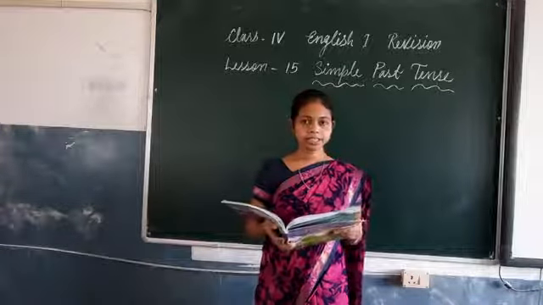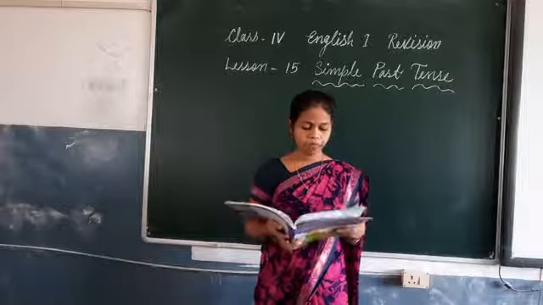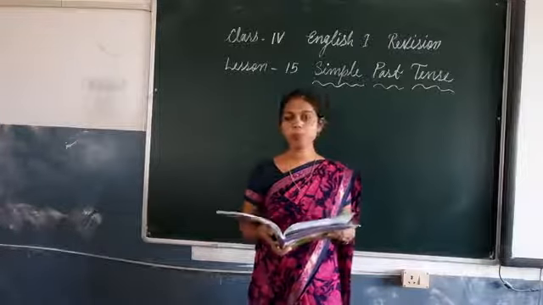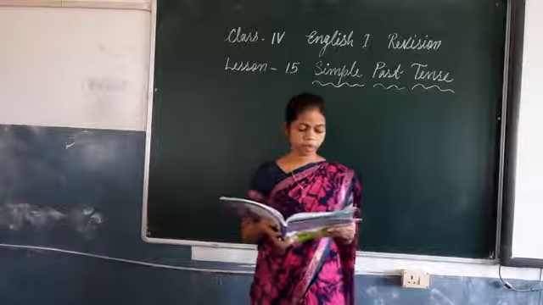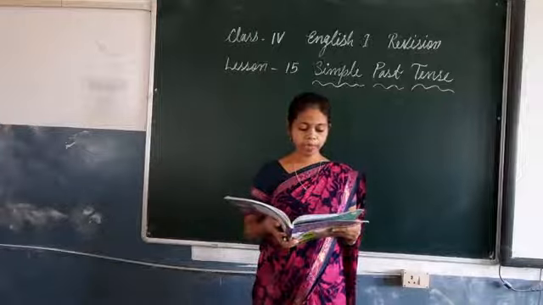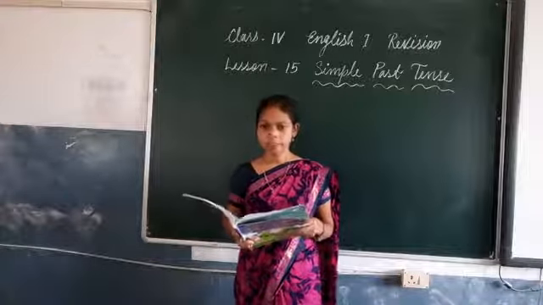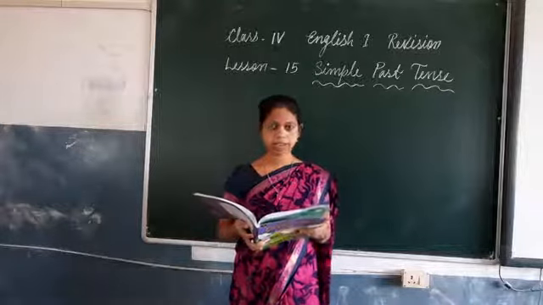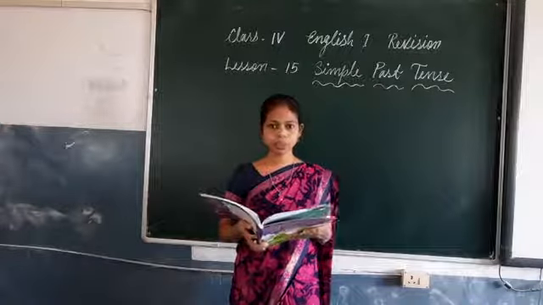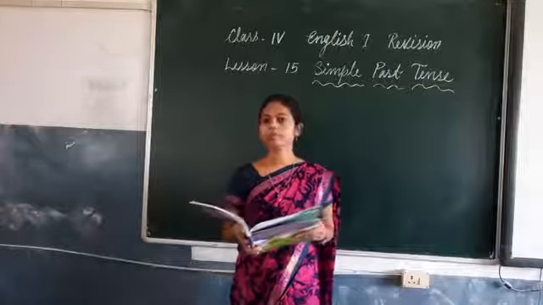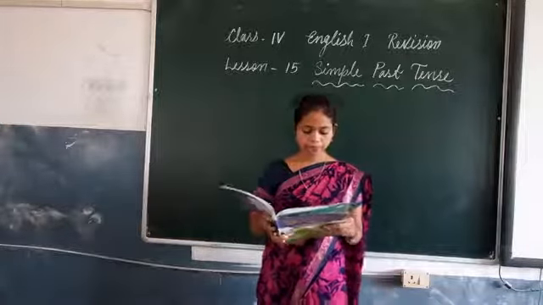So now let's see exercise 2. Rewrite the following sentences in the simple past tense. First number, my father teaches me every evening. This is given in simple present tense, isn't it? So let's change these sentences into simple past tense.